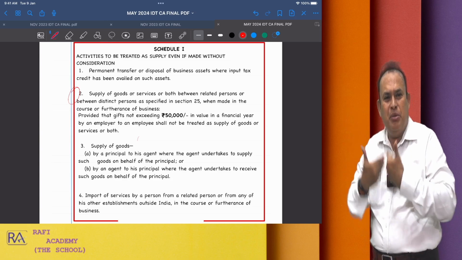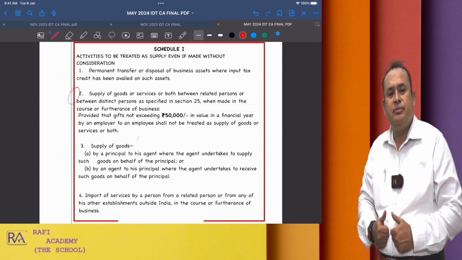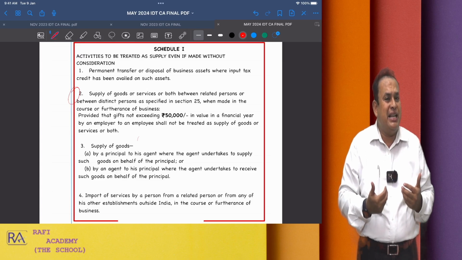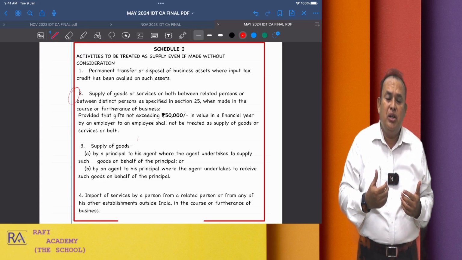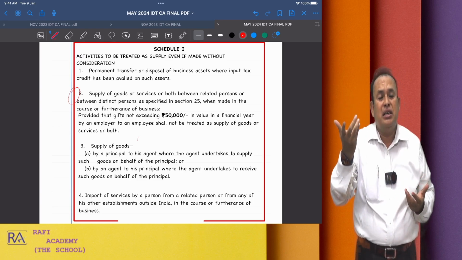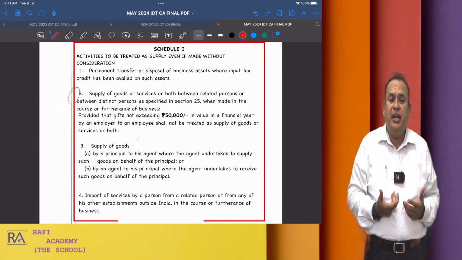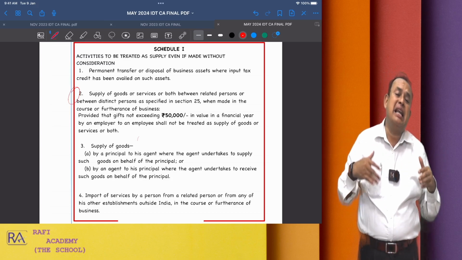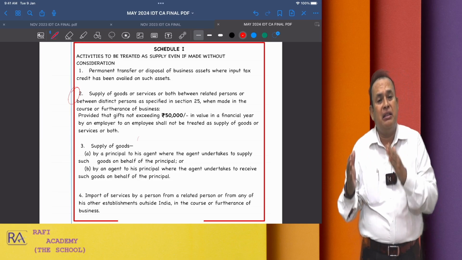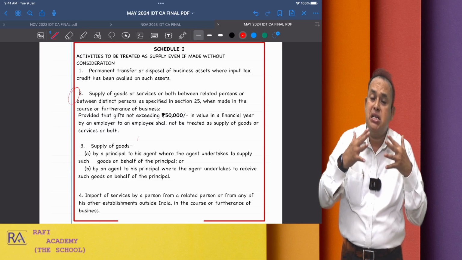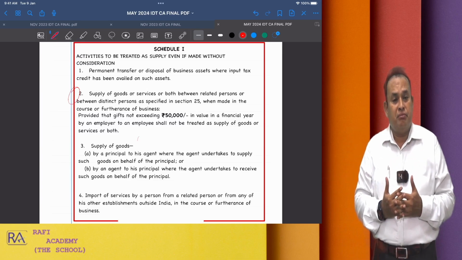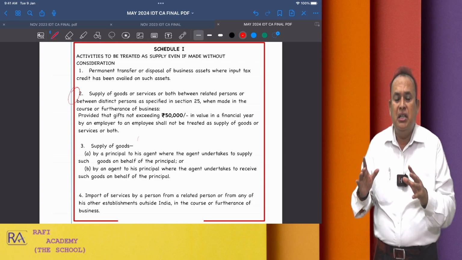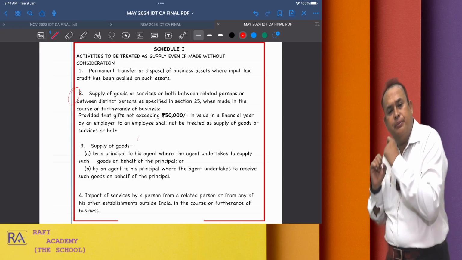is not depending on Mr. Rafi. Resulting that where Rafi and Associates received legal services freely from his father, they are not related persons. As long as Rafi's father and Mr. Rafi are not related persons, that transaction is not going to be covered under the clutches of Schedule 1.